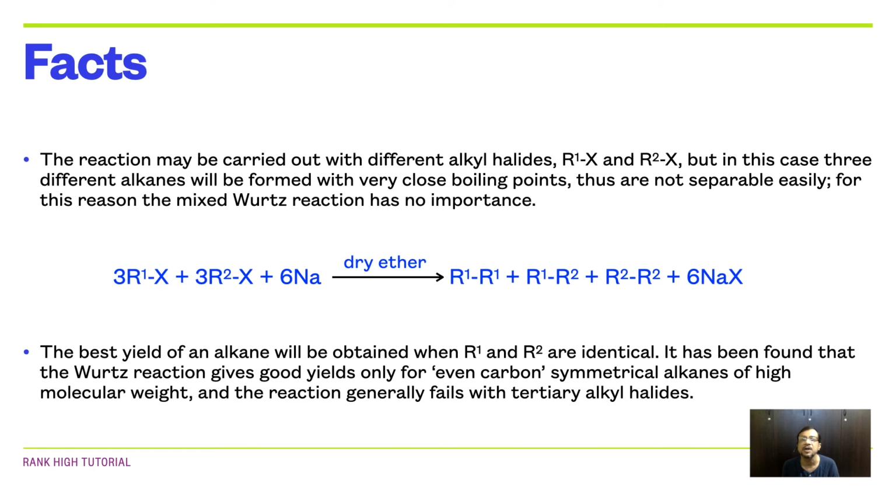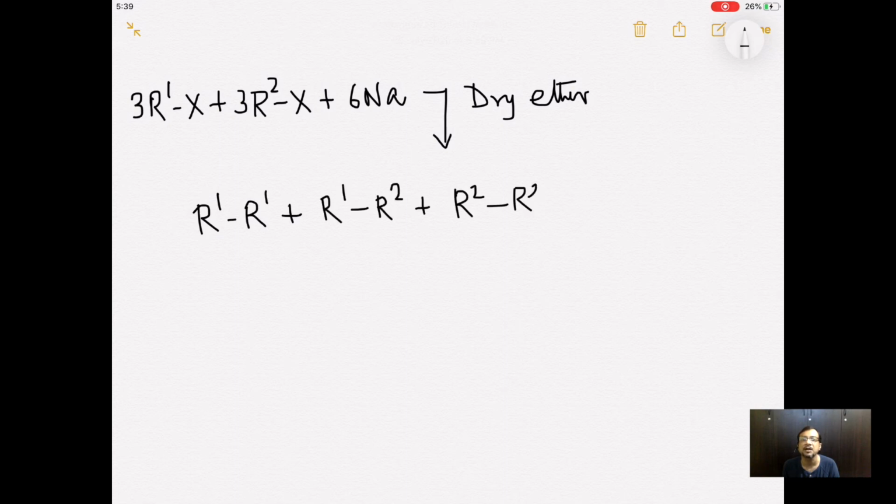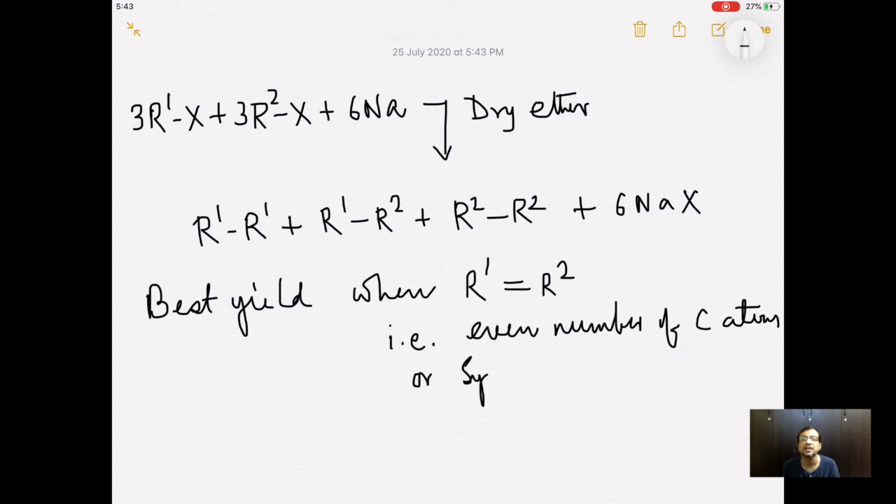It has been found out that the Wurtz reaction gives good yields only for even number of carbon atoms symmetrical alkanes of high molecular weight, and the reaction generally fails with tertiary alkyl halides.